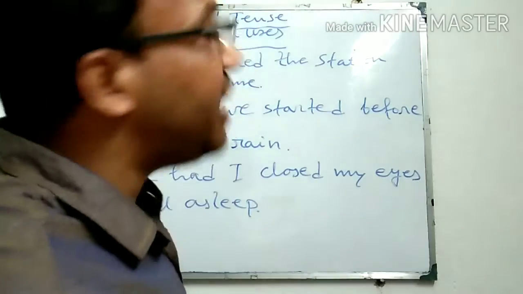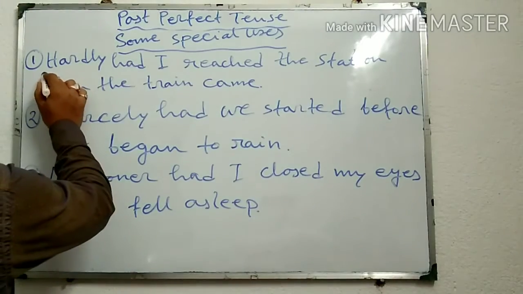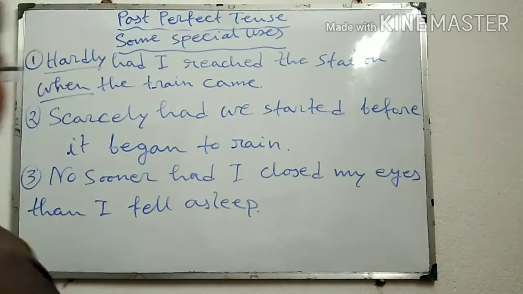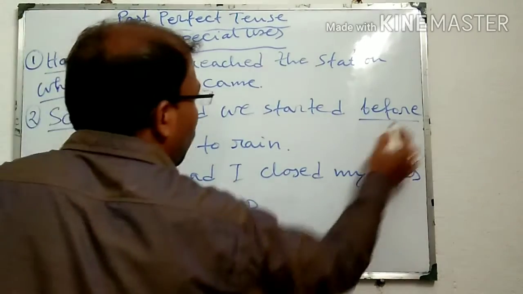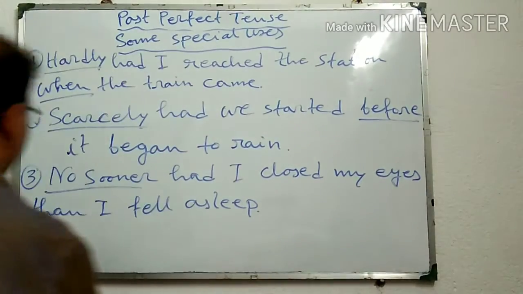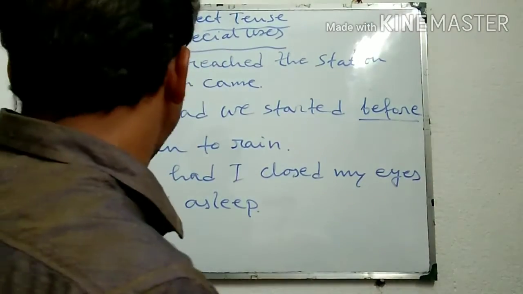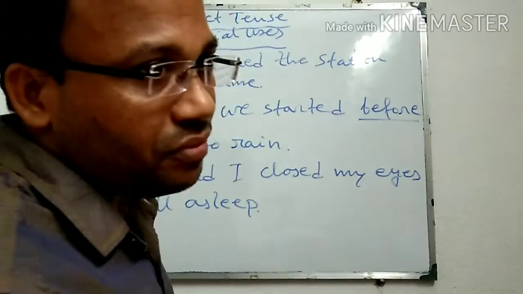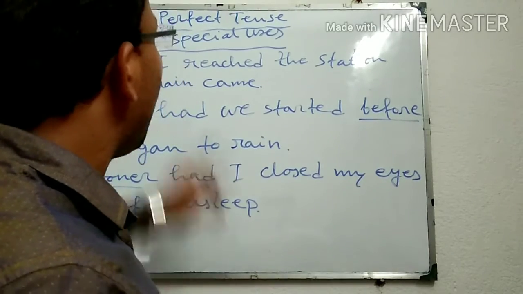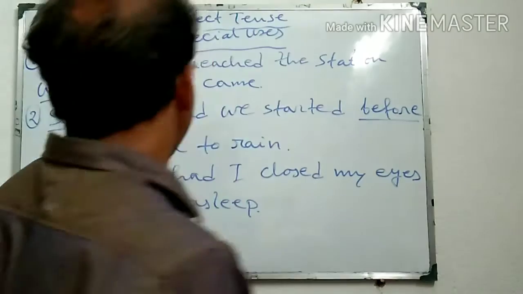To express this idea, generally we use this type of structure: hardly, when, this subordinating conjunction, or scarcely, before, this subordinating conjunction, or no sooner than. This type of pair of subordinating conjunctions is used to give that idea, when the second action occurs just immediately after the first action.